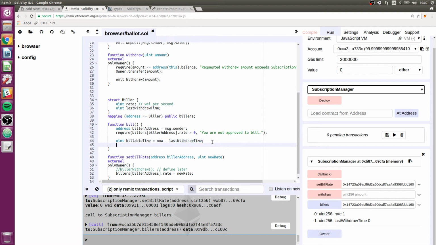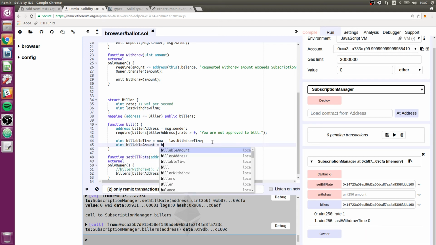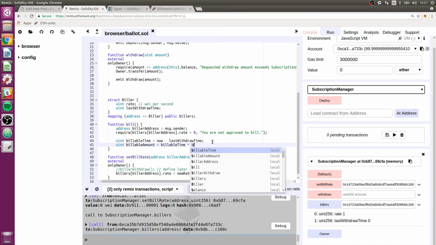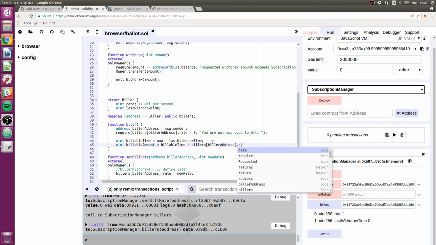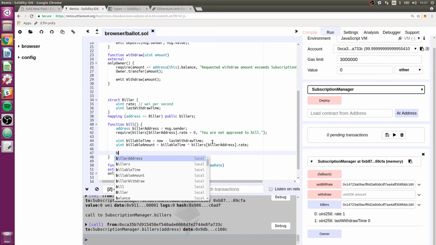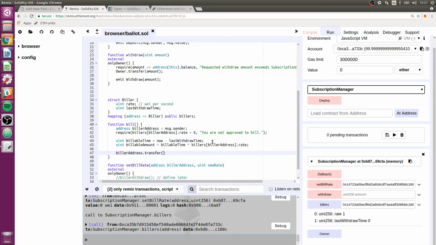Then we can say uint billableAmount equals billableTime times the rate, billerAddress.rate, like that. Then billerAddress.transfer to actually send that out, billableAmount, and finally set the last bill time to now.